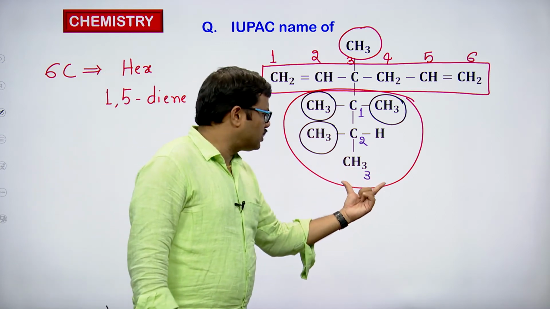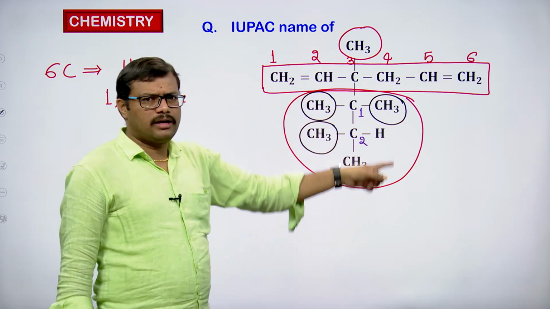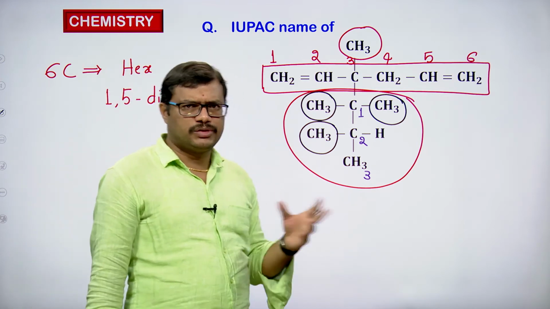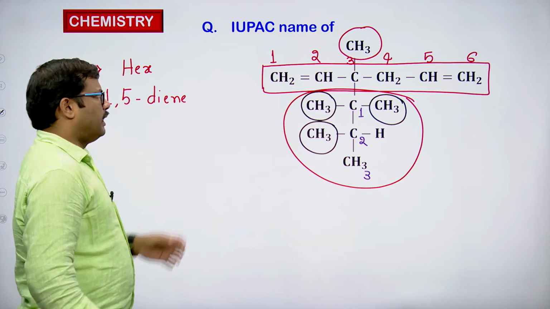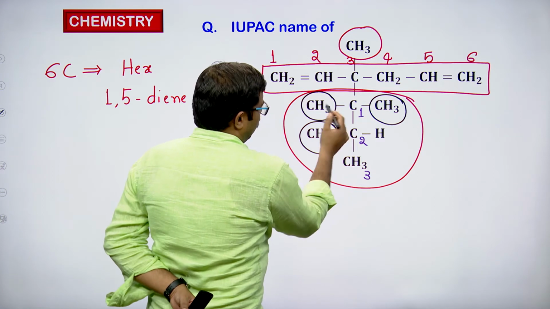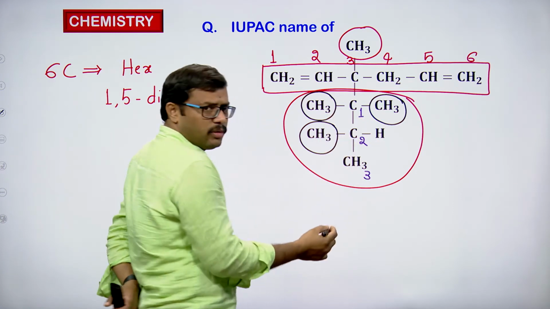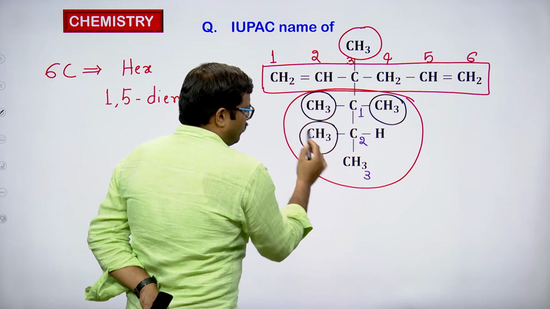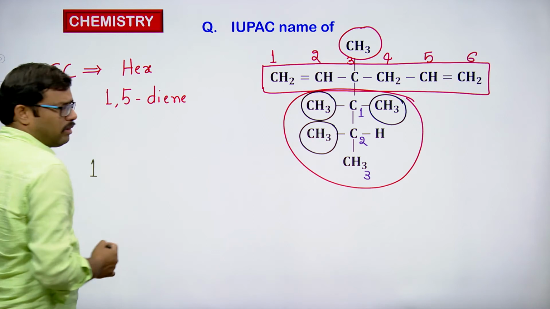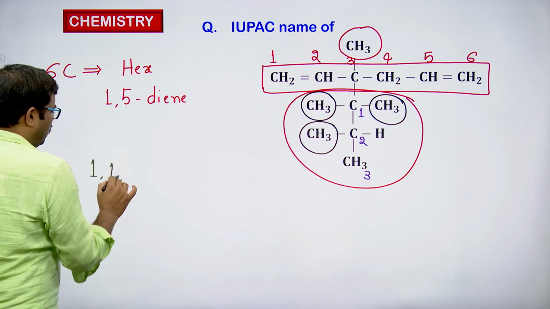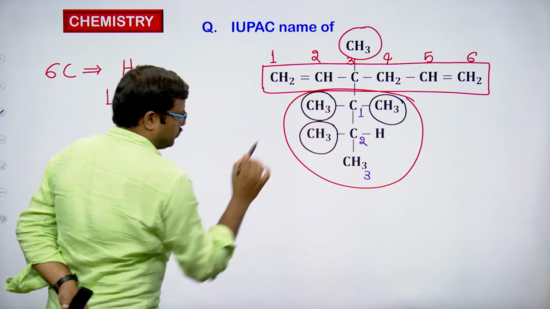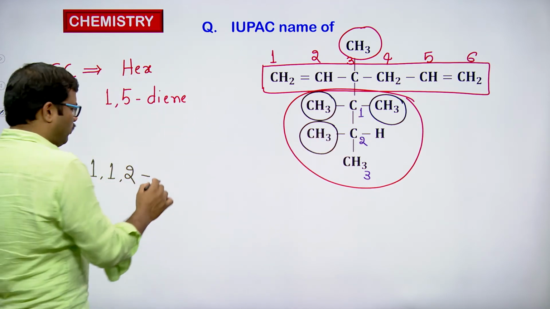The total name of the part enclosed in the red colored ring has to be given separately, and it has to be enclosed in a parenthesis within the bracket. Here, if I observe 1, 2, 3, on the first carbon we have 2 methyls, and on the second carbon we have 1 methyl. So, the complex substituent name I am writing is 1,1,2. We have 3 same substituents, so I am writing it as trimethyl.